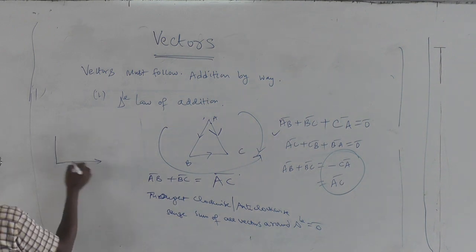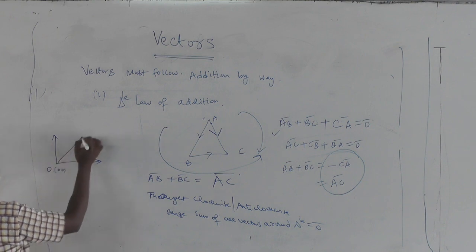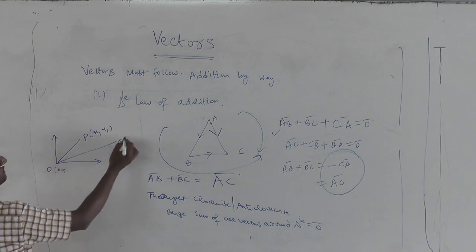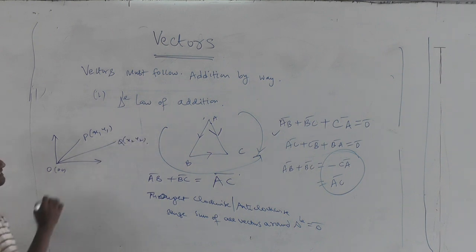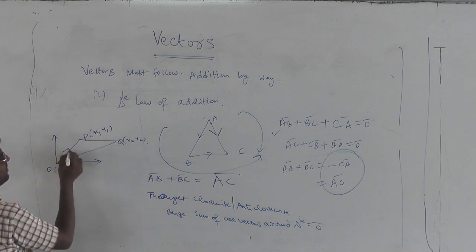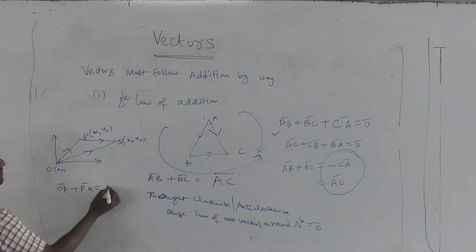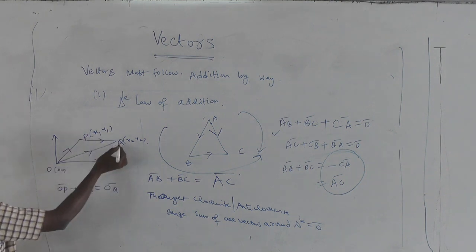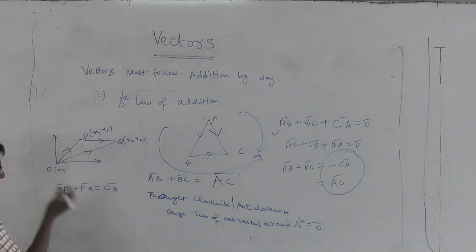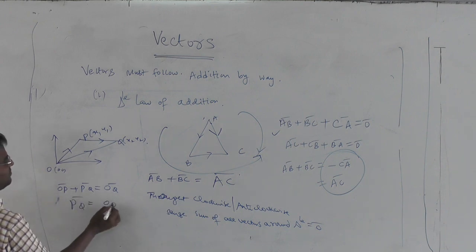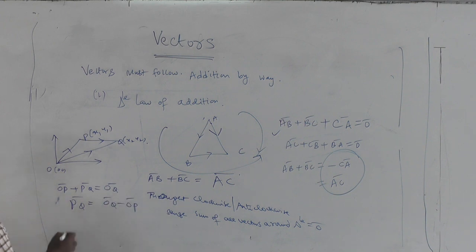So if you take the case of 2D only, for example, you said this is a position vector, say x1. There is another position vector x2. Since they have to obey the triangle law of addition, since we are talking about vectors, can I say that OP bar plus PQ bar equals OQ bar, or OP plus PQ plus QO is 0 bar? It's the same thing. So what I can say is PQ bar is equal to OQ bar minus OP bar.